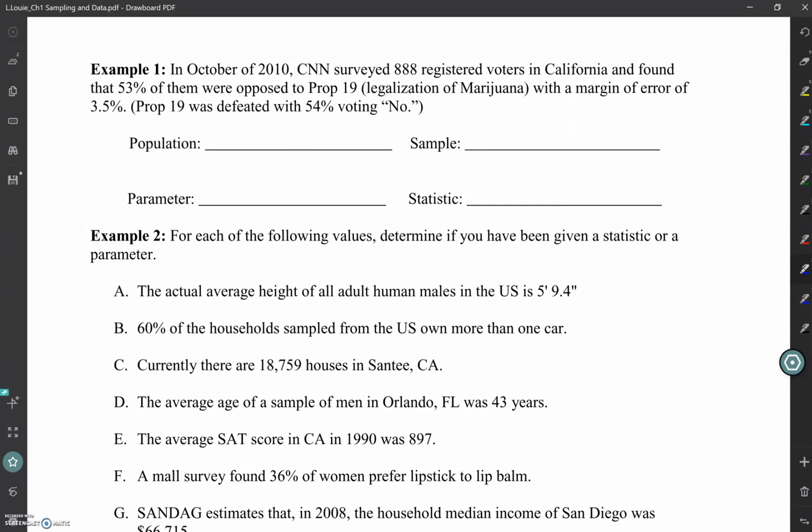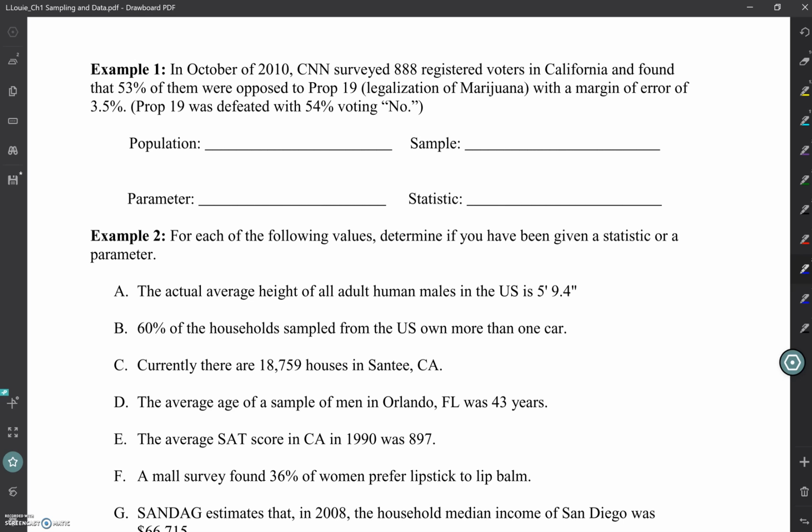In October of 2010, CNN surveyed 888 registered voters in California and found that 53% of them were opposed to Proposition 19. Proposition 19 was legalizing marijuana, with a margin of error of 3.5%. Prop 19 was defeated with 54% voting no.